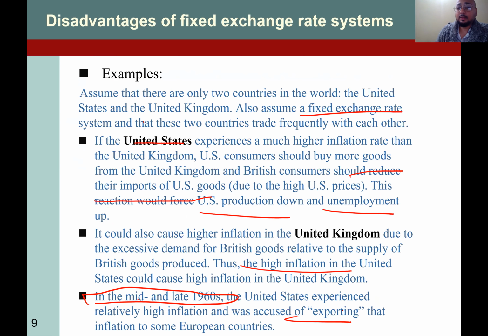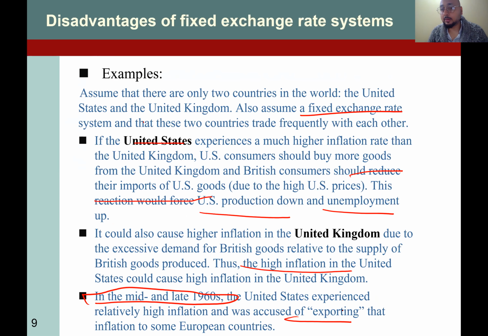So in this case, the US is exporting inflation to the United Kingdom, right? So the United Kingdom blames the US: you are exporting inflation to our country. Why? Because you cannot control your inflation and your people are buying my products, and in our country we have a shortage of products because your products are more expensive.